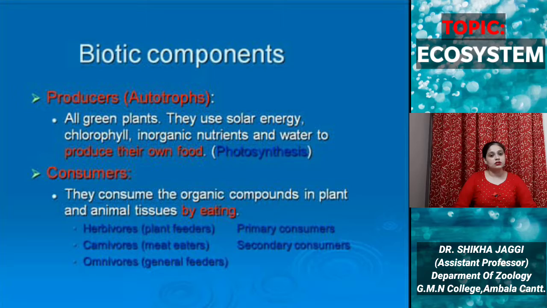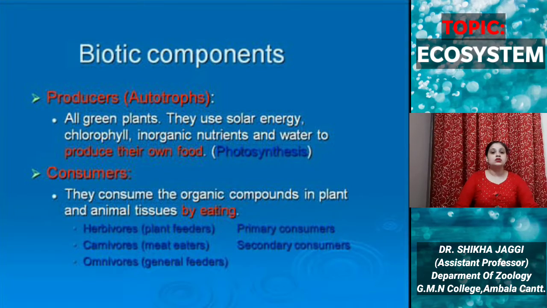Secondly, the consumers. Consumers consume the organic compounds that are produced by the autotrophs by eating plant or animal tissue. Consumers can be further classified into herbivores, which are plant feeders, carnivores, which are meat eaters, and omnivores, which can feed on plant as well as animal tissue. They are termed as omnivores.